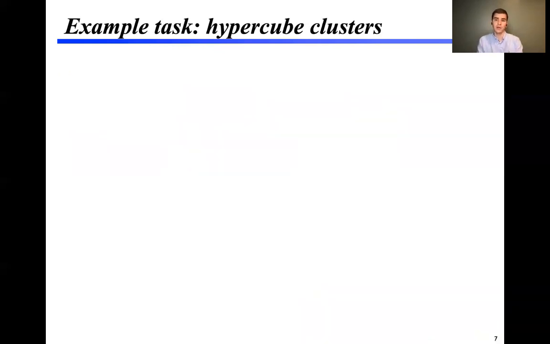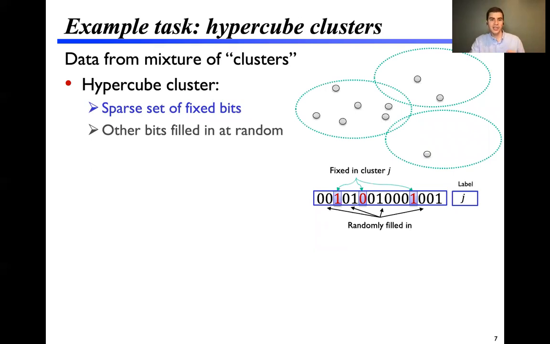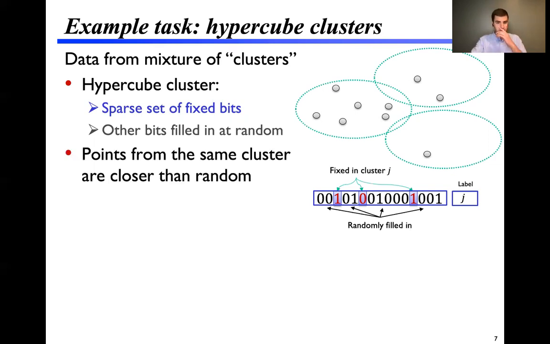Let me give you an example of a learning task that we consider and can show memorization for. It's called hypercube clusters, and the data will be drawn from a mixture of clusters on the hypercube. Each cluster will be defined by a sparse set of fixed bits. To generate data from that cluster, we'll take our d bit string, fix those specific bits to their specific values, and fill everything else in randomly. What this results in is that points from the same cluster will appear slightly closer together in Hamming distance than you would expect from random chance.